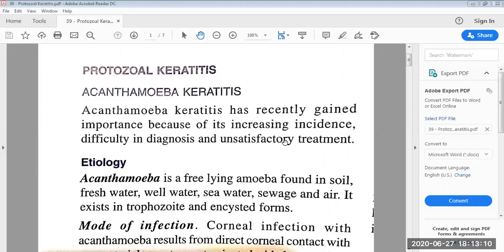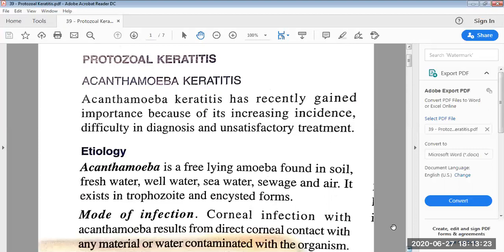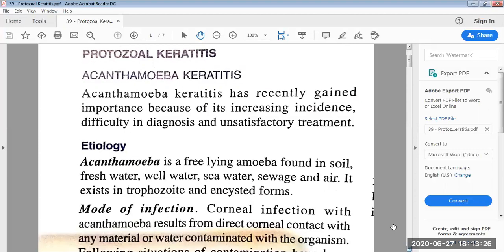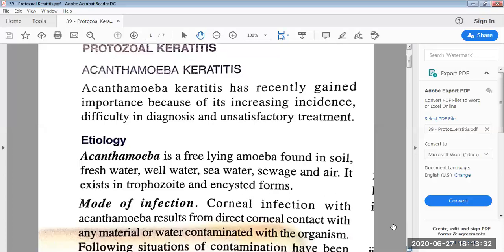Then the etiology of Acanthamoeba keratitis. Acanthamoeba is a free-living amoeba found in soil, fresh water, well water, sea water, sewage, and air. It exists in trophozoite and encysted form. It occurs in two forms. Then the mode of infection.